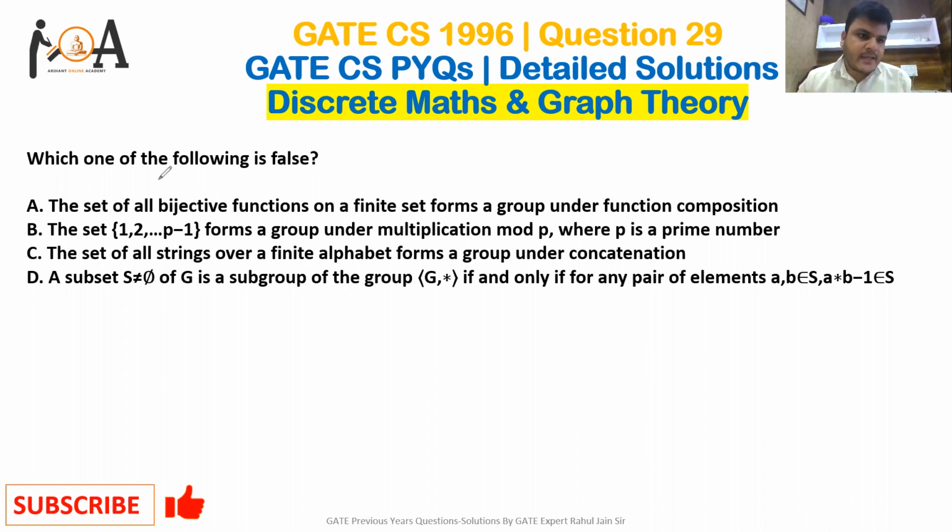Let's start. The question is, which one of the following is false? We need to answer it. Option A, the set of all bijective functions on a finite set forms a group under function composition.